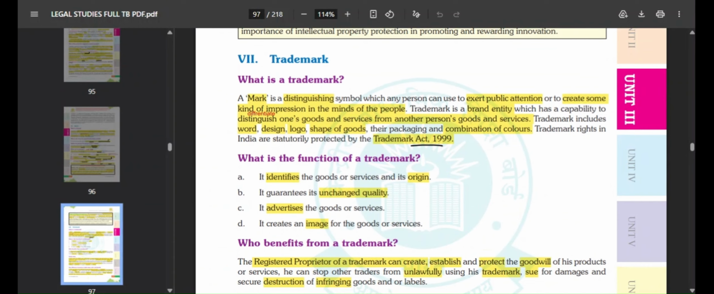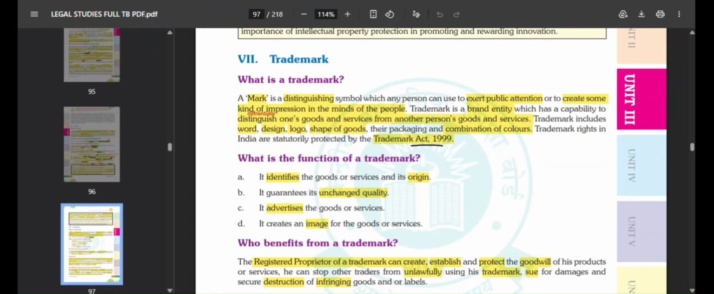A trademark is basically a brand entity which has the capability to distinguish one person's goods and services from another person's goods and services. It includes words, design, logo, shape of goods, the packaging, the combination of colors. All this comes under trademark. So different logos help to distinguish one brand's goods and services from the other brands, right? In India, trademark is protected under the Trademark Act 1999.